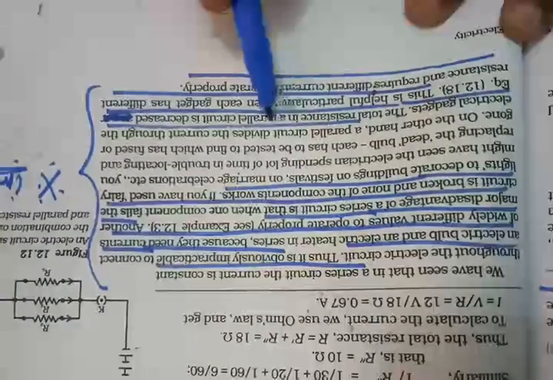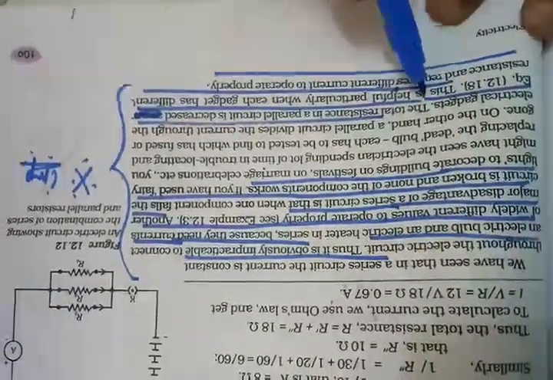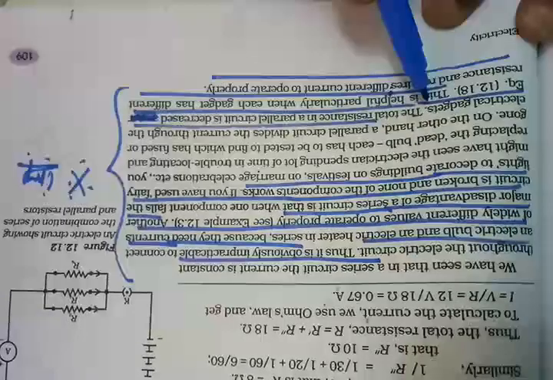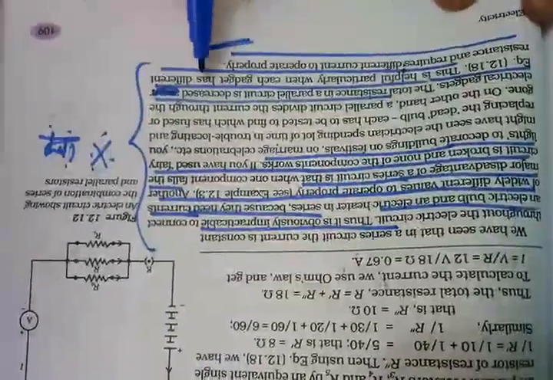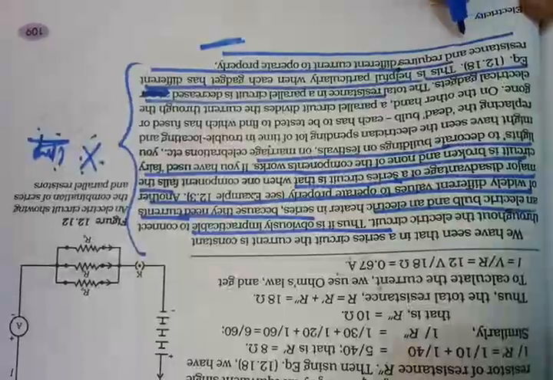Coming to the parallel circuit, what are the advantages? A parallel circuit divides the current through the electrical gadgets. It can change the electrical resistances. It can connect several devices of different voltage capacities. The total resistance in a parallel circuit is decreased. This is helpful particularly when each gadget has different resistance and requires different current to operate. This is how the parallel connection is useful. We can connect so many electrical appliances for a decreased supply of electric current since it can give the different resistances required for the particular device to work.